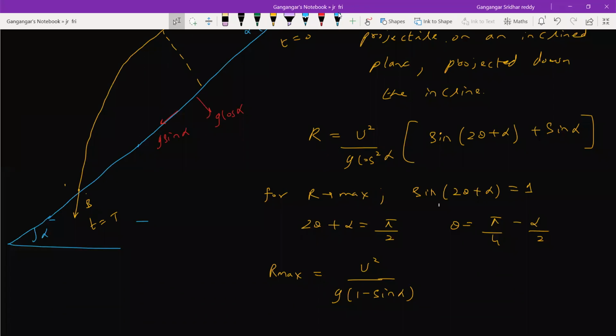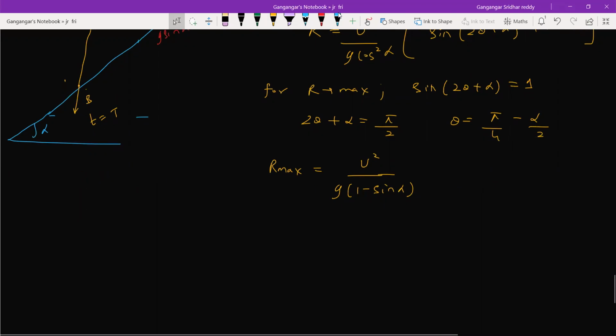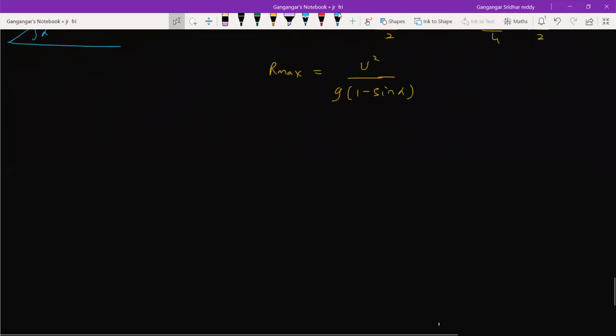Okay, this is about all the theoretical ideas what I had just proposed here. So let's get into the numerical part. In the numericals again, the only standard approach is resolving the velocity parallel to incline and perpendicular to incline, resolving acceleration due to gravity parallel to incline and perpendicular to incline. Now we look at the cases we discussed. The point of projection and the point of striking were on the same inclined plane. Now it may be different. Then what has to be taken care of? So let's begin with this.